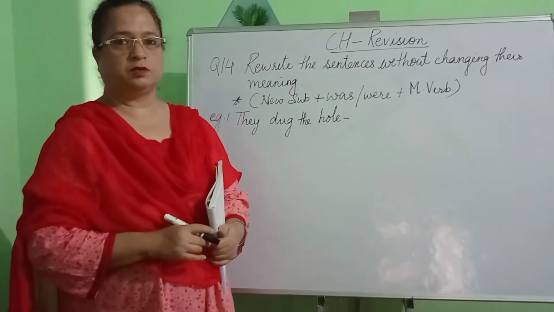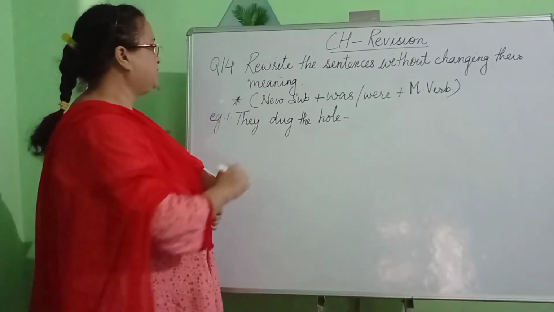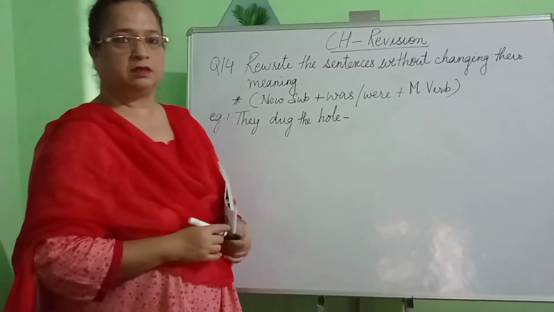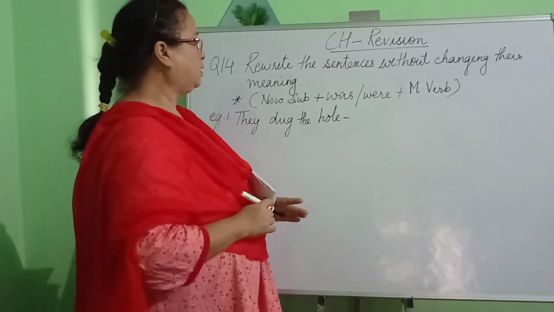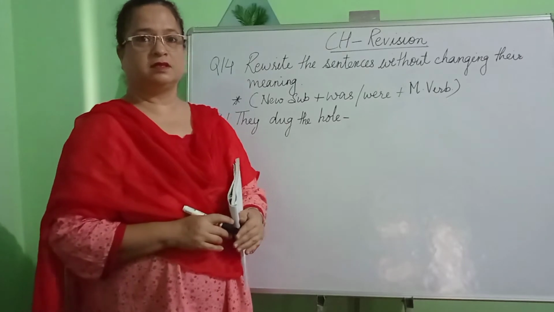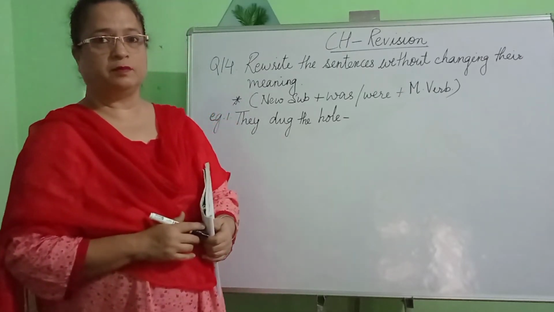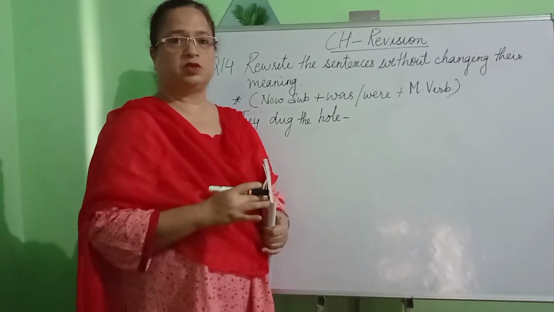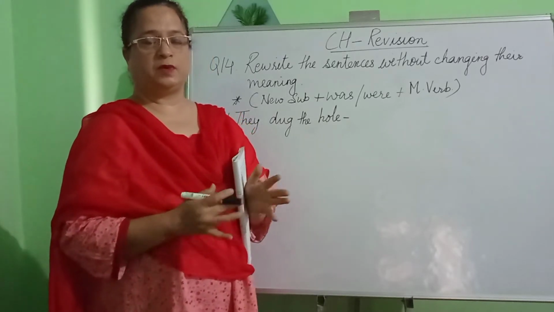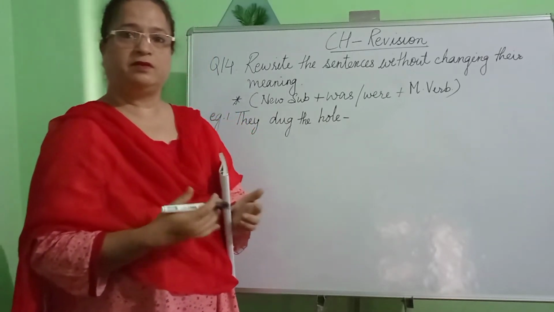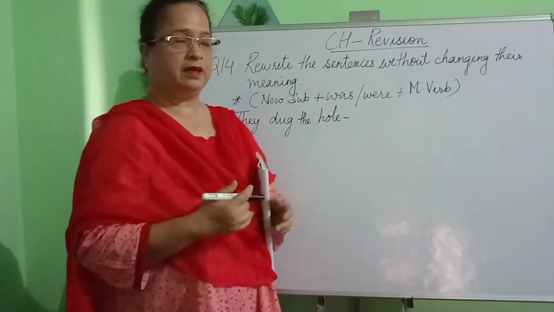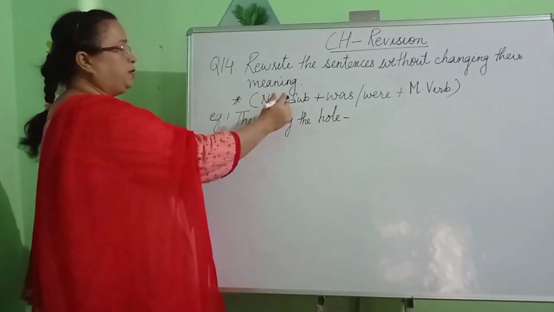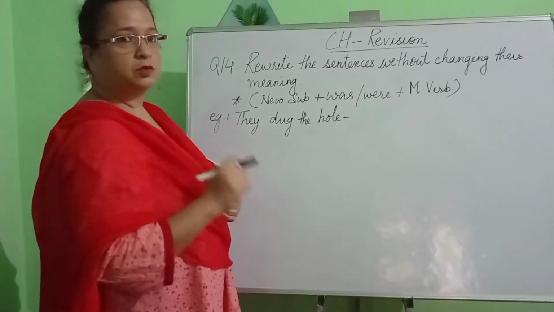Today children we are continuing with the revision chapter and we will be discussing question number 14. In question number 14, we have to learn how to rewrite our sentences without changing their meaning. In the previous question we learned how to change places of the subject and object and then rewrite our answers using has been or have been. Now, what do we need to know in this?